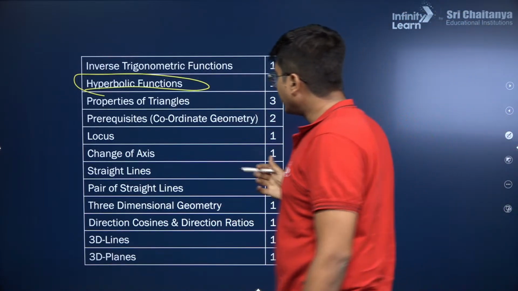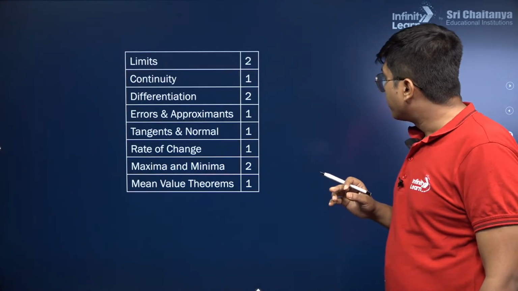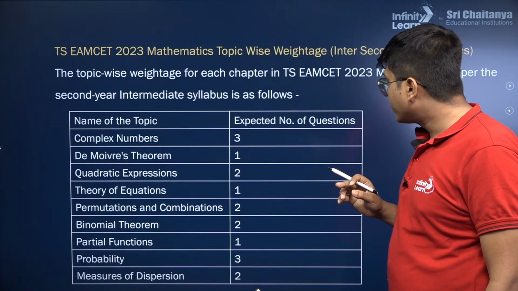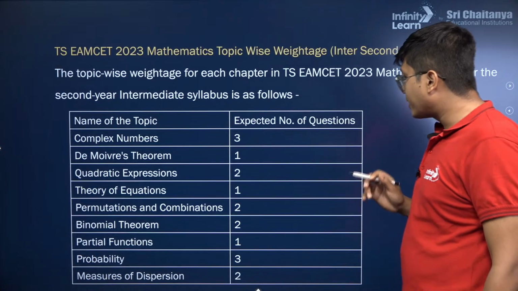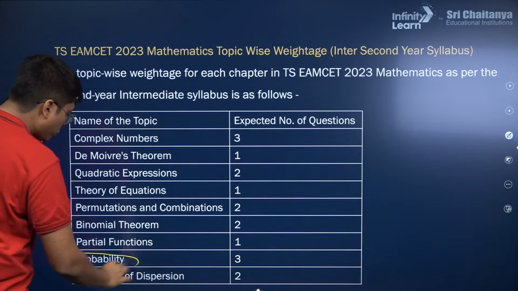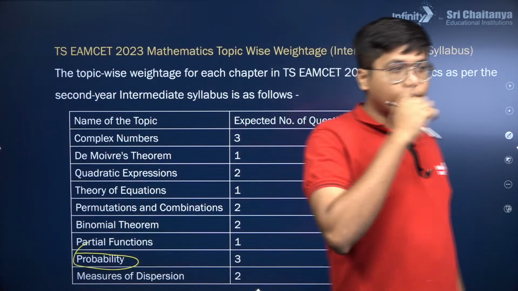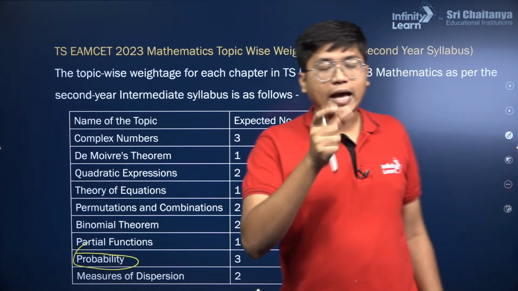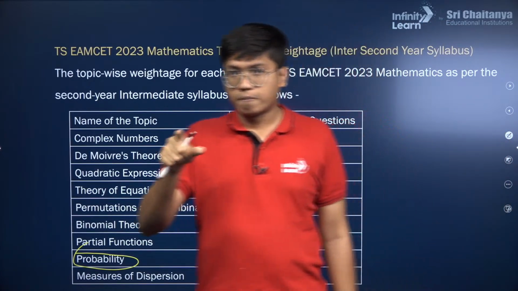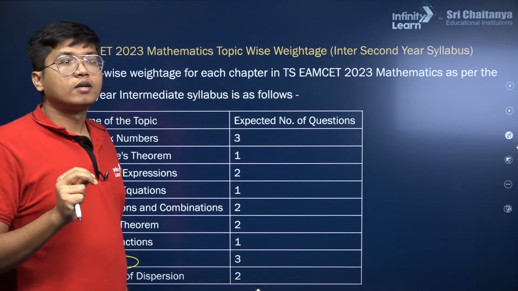Similarly, when you're dealing with probability, mind you, you have Poisson distribution. Poisson distribution is different from the Gaussian distribution and so on. So that is not there in JEE Mains or Advanced, but it's there in EAMCET. So be mindful of that.